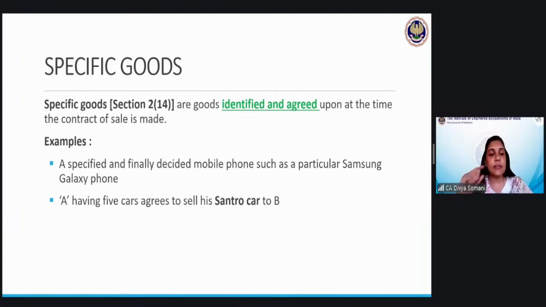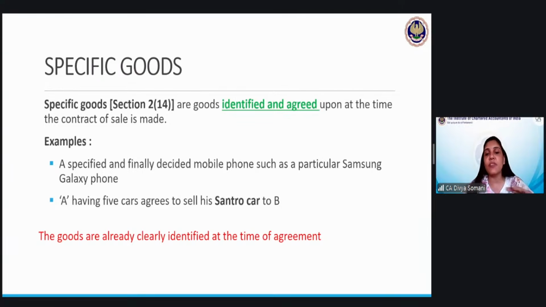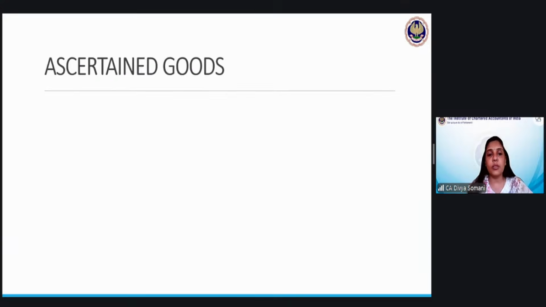Specific, as the goods are there, identified and agreed at that point itself, directly it is identified. In ascertained, identification is done, but at some other point of time. Then and there, the identification is not done. It is done at a later point of time. Okay, so that is why it is somewhat different. Next, the goods are already clearly identified at the time of agreement. So this is the basic line which we must understand. Then you are able to distinguish between specific and other goods.